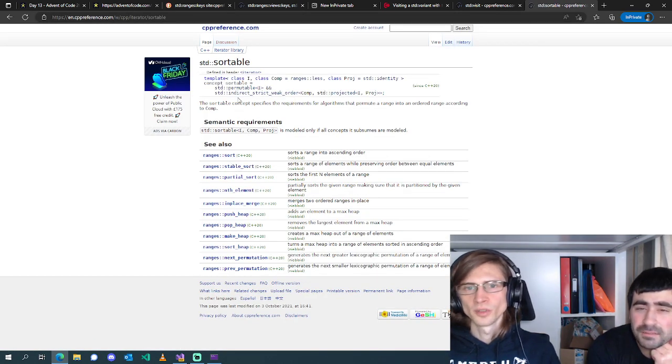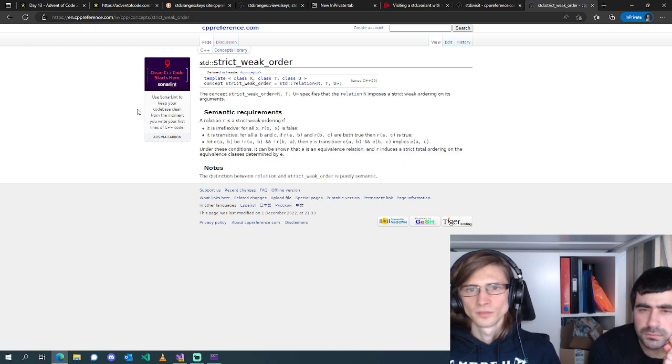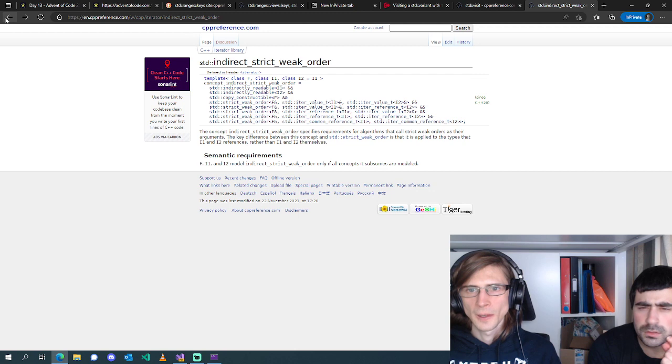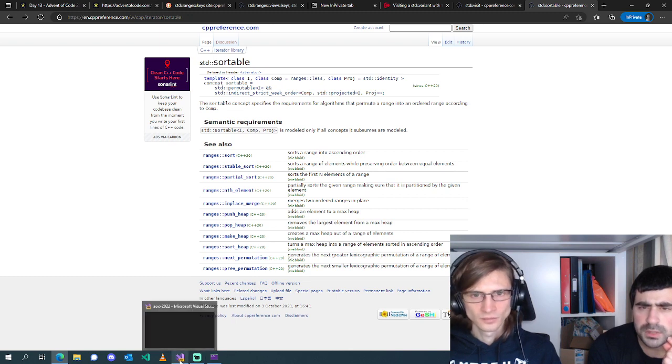Permutable and strict weak order. Indirect strict weak order just requires... Yeah, we meet this requirement. And all the others are going to be met as well. Can you look at immutable, please?